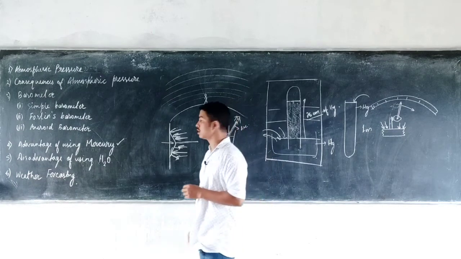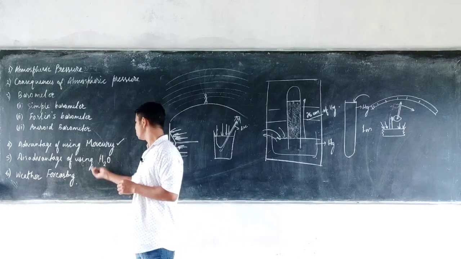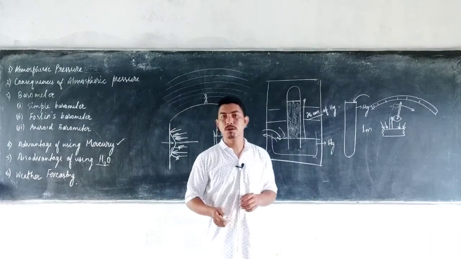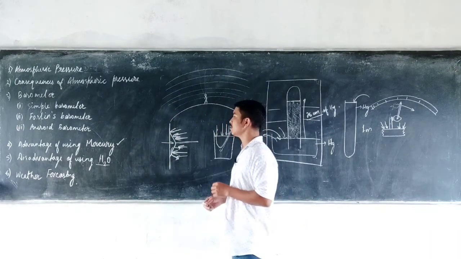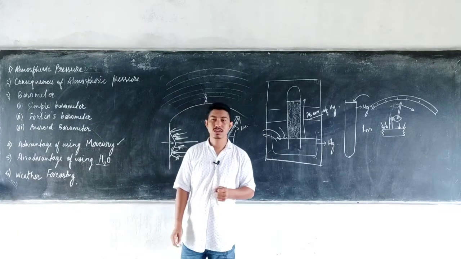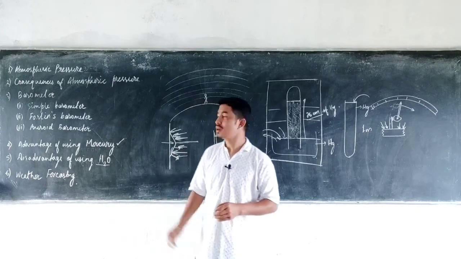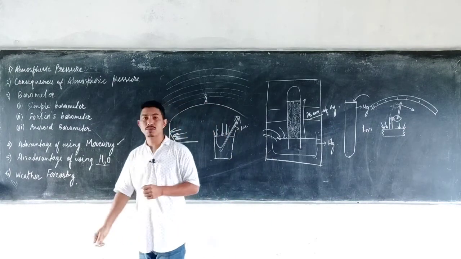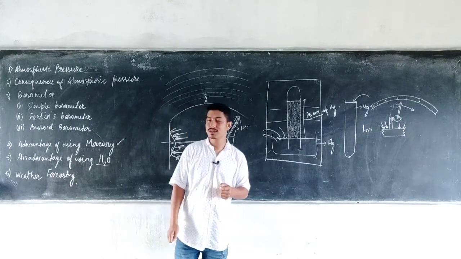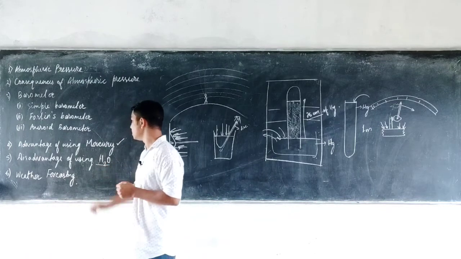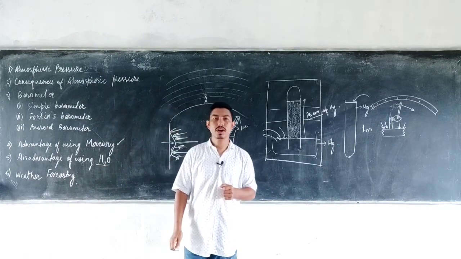Now you must be thinking, mercury is quite expensive, so we can use water also. Indeed, we can use water to construct a simple barometer, but there are many disadvantages of using water. The first is that water sticks to the glass. The boiling point of water is very low, so it vaporizes very easily. Another disadvantage is that water is transparent, so it will not be clearly visible inside the glass. And yes, the density of water is quite low.